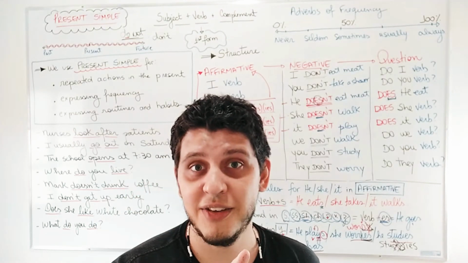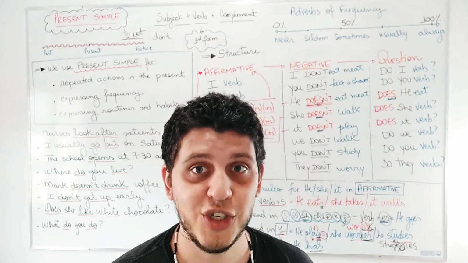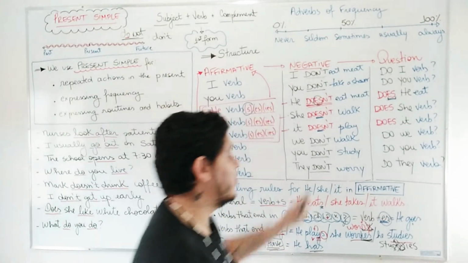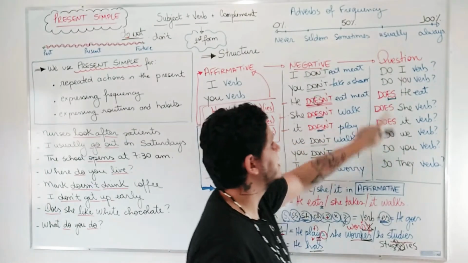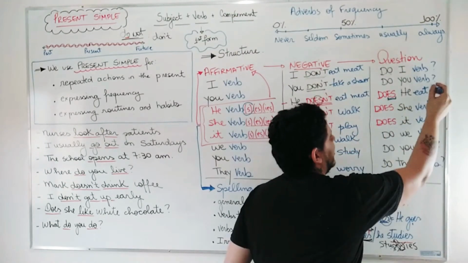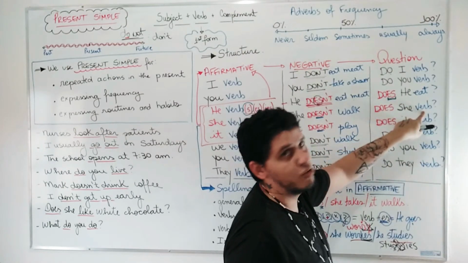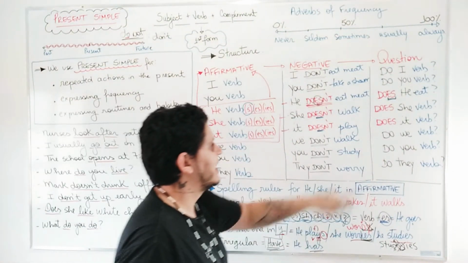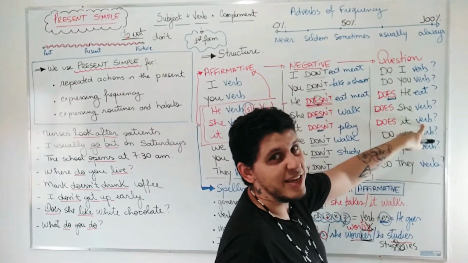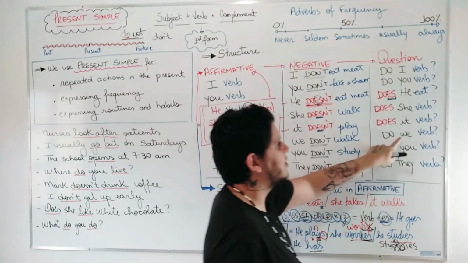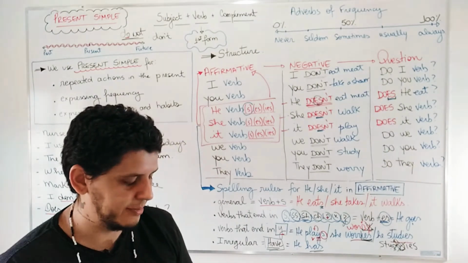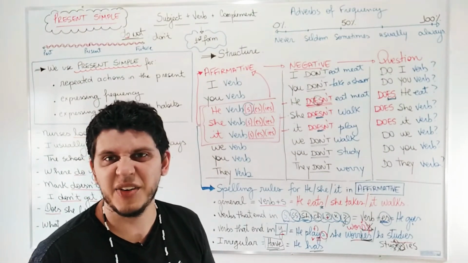Change in the negative and it doesn't change in the question because we are using different auxiliary verbs, do and does. So, does he eat? Does she go? Ela vai para a escola. Does she go to school? Does it play? Not plays. Do we go? Do you go? Do they go? So the rest is very easy, right?